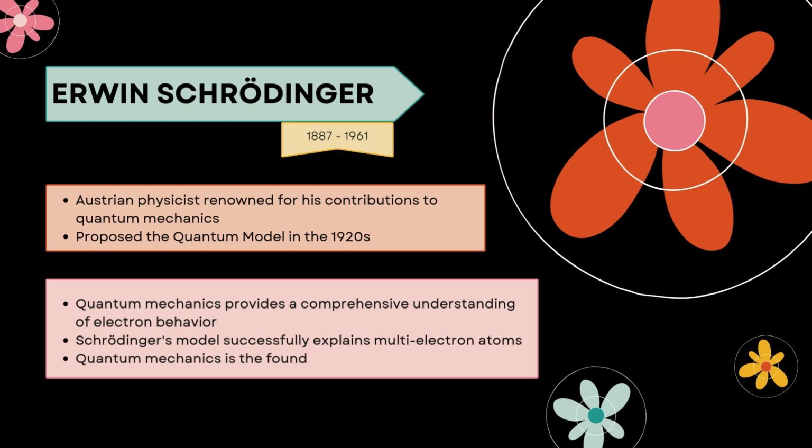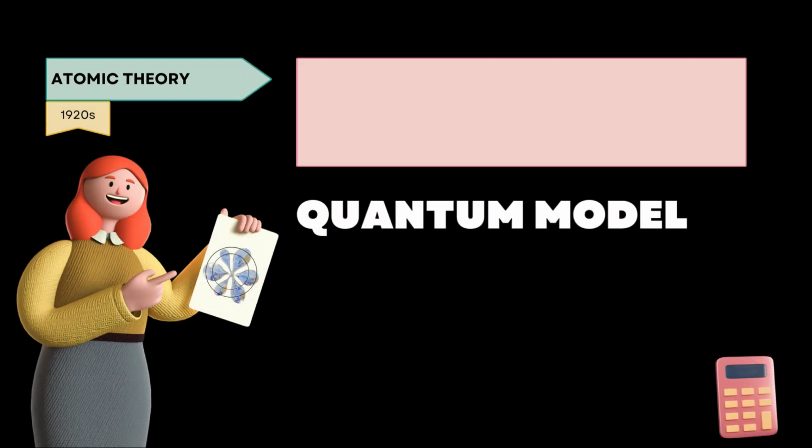Quantum mechanics, the framework underlying Schrödinger's model, successfully explains the behavior of multi-electron atoms, a challenge that earlier models couldn't adequately address. This model laid the foundation for modern atomic theory and continues to be a crucial aspect of contemporary physics and chemistry. In the 1920s, Schrödinger introduced his quantum model.